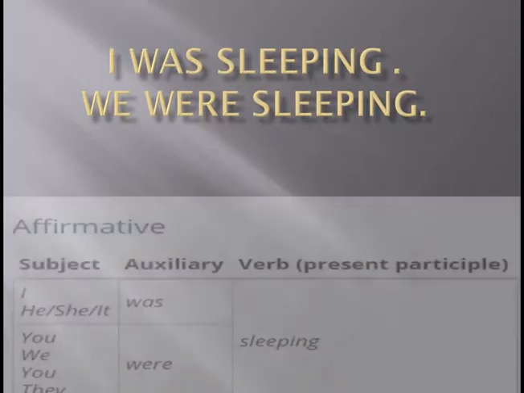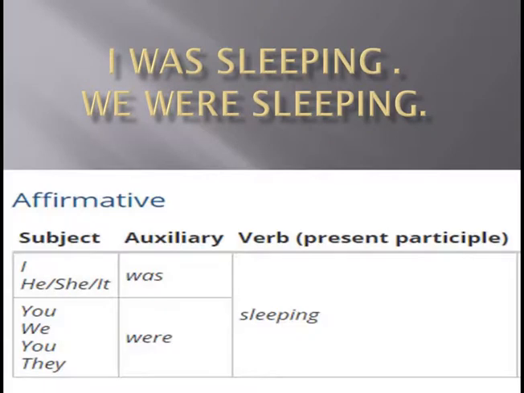We were. Let's study. We were sleeping, you were sleeping, they were sleeping. But with the singular, we studied I, he, she, it with the auxiliary verb was, then the present participle sleeping. Okay, is it clear now? So this is the affirmative form of the past continuous tense.